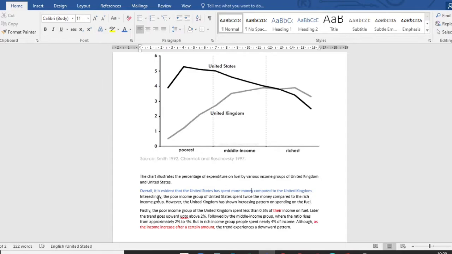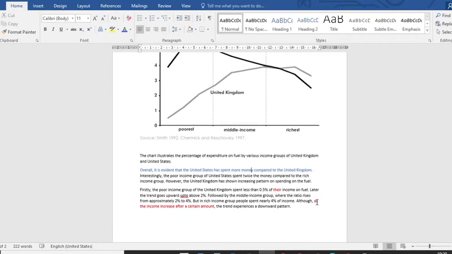Okay. Interestingly, the poor income group of United States spent twice the money compared to the rich income group. So you're saying that the poor income group of United States spent twice the money. Okay, fine. Compared to the rich. However, the United Kingdom has shown an increasing pattern of spending on fuel. Fine.